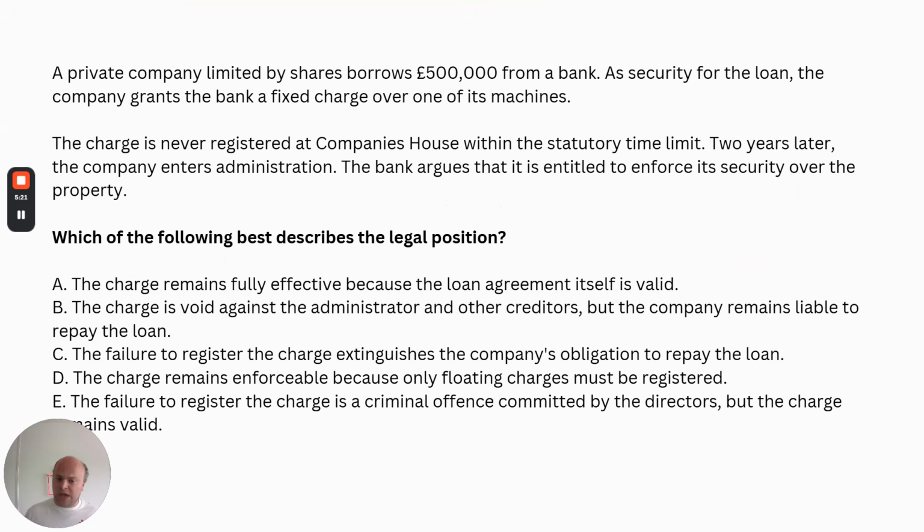But let's dive in and start with the first one, which is a private company limited by shares borrows £500,000 from a bank. As security for the loan, the company grants the bank a fixed charge over one of its machines. The charge is never registered at Companies House within the statutory time limit. 2 years later, the company enters administration. The bank argues that it's entitled to enforce its security. Which of the following best describes the legal position?